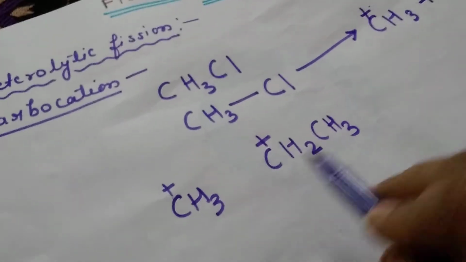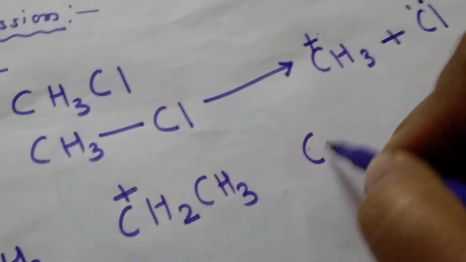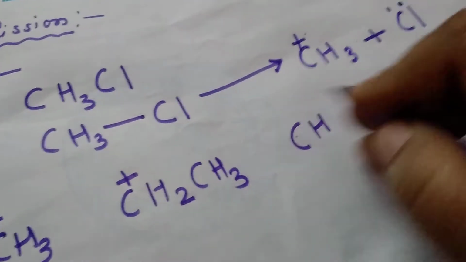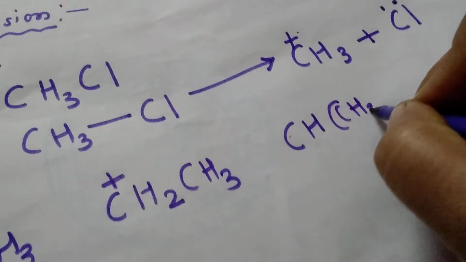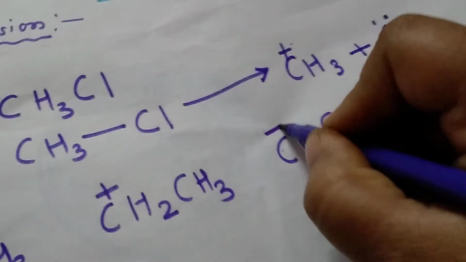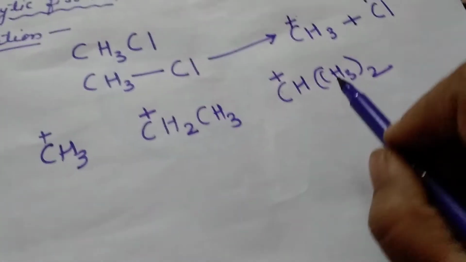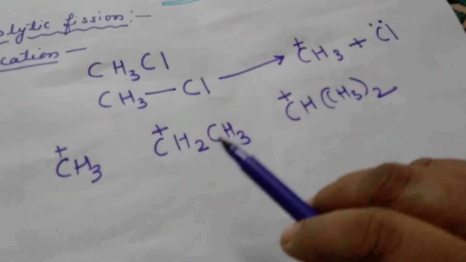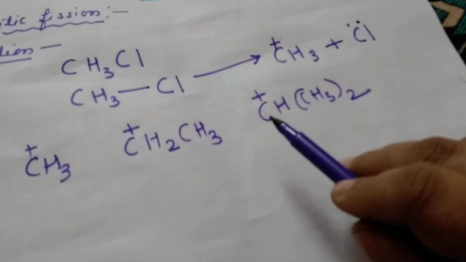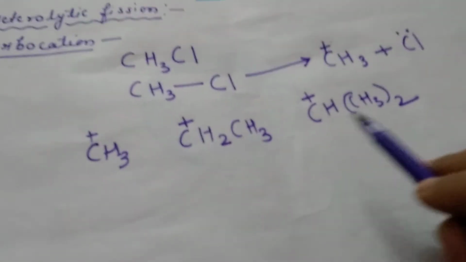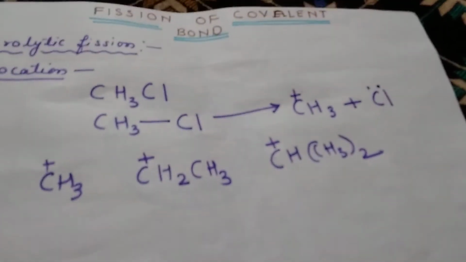If it is attached to 2 C, it will be your secondary carbocation. In this way, if in place of one more H, I am taking CH3 twice, then this is your secondary carbocation. Its name is isopropyl cation. This is ethyl cation, eth for 2 carbon atoms. Now here the positively charged carbon is attached with 2 other carbon atoms, that's why it is secondary.